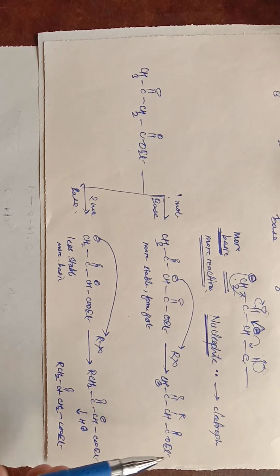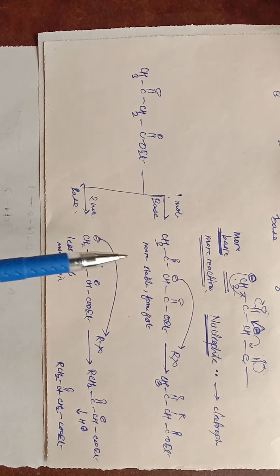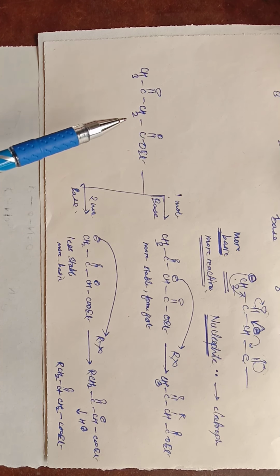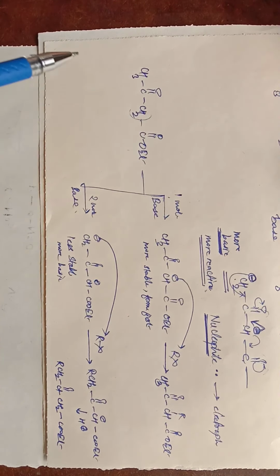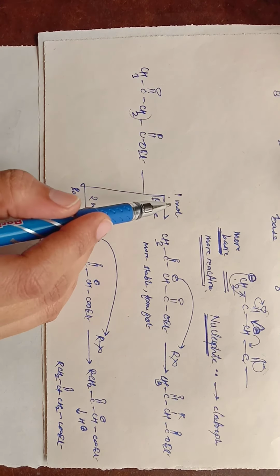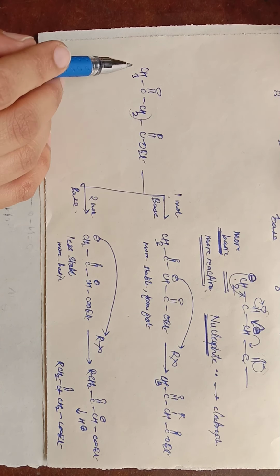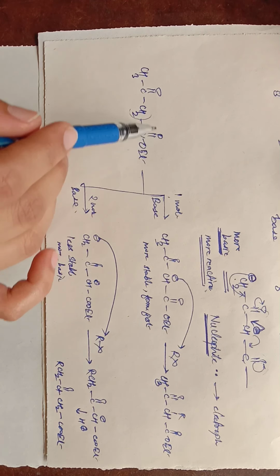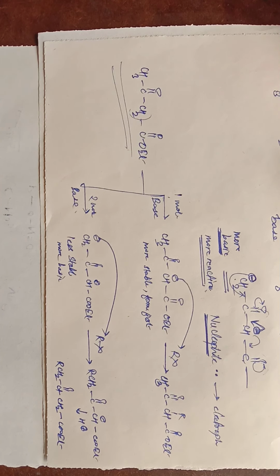Now you are getting these two different products because of the ambident nucleophilicity of this compound. This ester molecule is acting as an ambident nucleophile. We have this CH2 which may act as a nucleophile in presence of a base, and this CH3 also may act as a nucleophile in presence of a base. So this type of molecule gives you ambident nucleophiles.